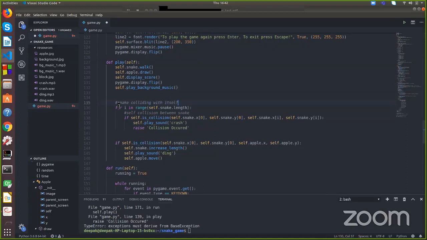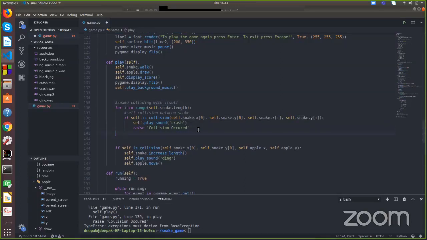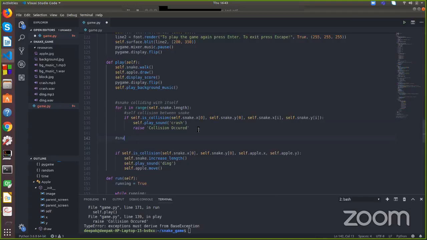Okay, so we have written this. When will the game be over? When the snake collides with itself or the snake hits the boundary. Two conditions. So we wrote the first condition when the snake is colliding with itself. Now let's write the second thing, when the snake hits the boundaries of the game window.